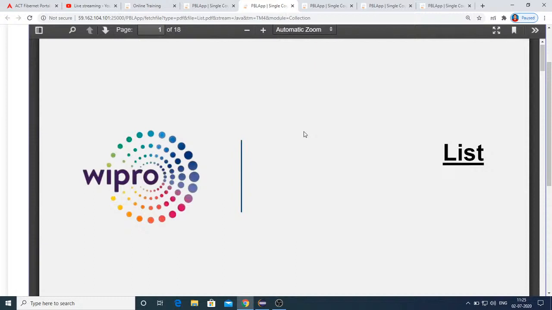Rest of them I'll just show you while explaining the concepts. And now, as part of the concepts, first we need to discuss about array list. Array list will be using a dynamic array for storing the elements, and it will be extending the abstract list class, and it implements the list interface.